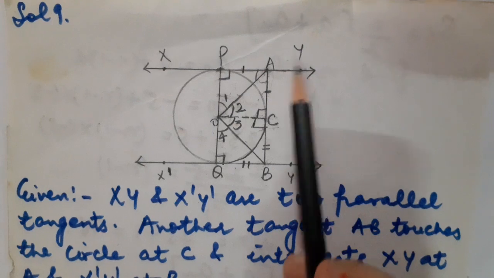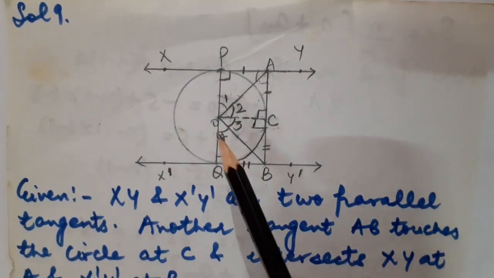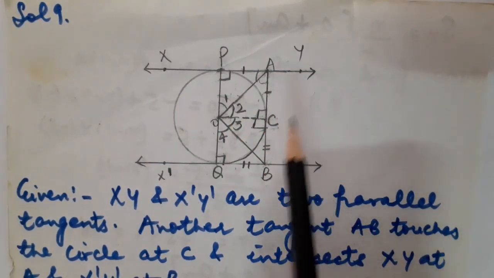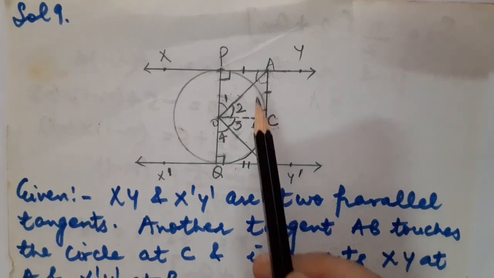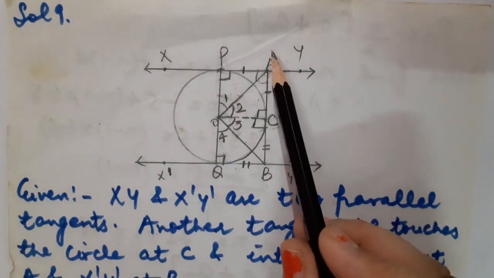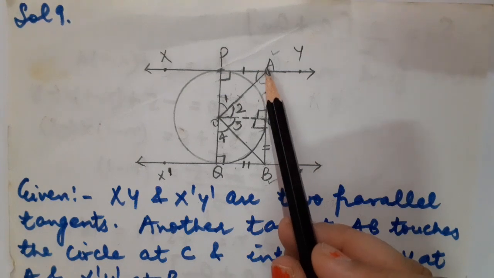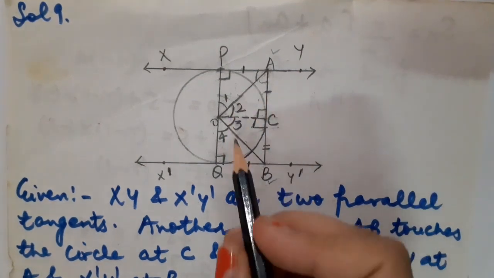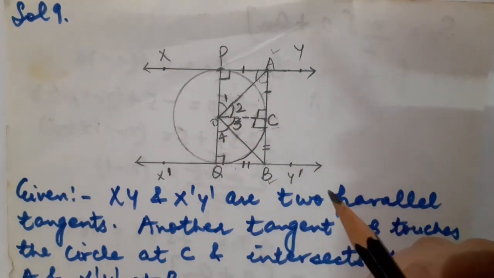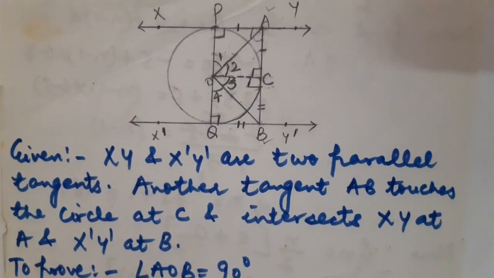O. XY and X dash Y dash are two tangents to the circle with center point O, and another tangent AB with point of contact C intersecting XY at point A and X dash Y dash at point B. We have to prove that angle AOB, which means 2 plus 3, this is 3, 2 plus 3 is 90 degrees. Correct? So this is quite a simple question. What we have to do?